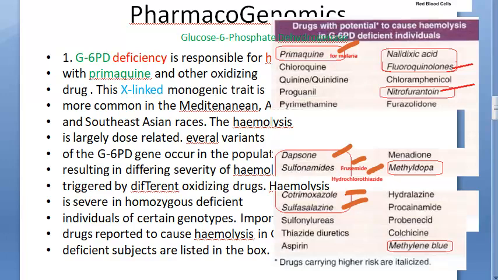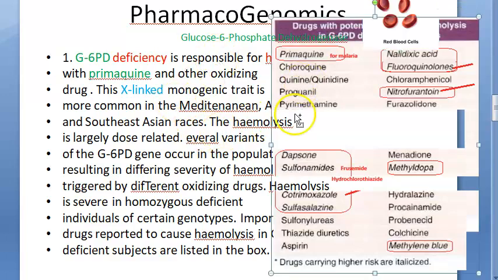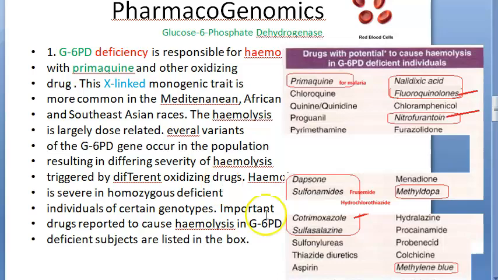Sulfasalazine. Okay. Then if you are giving fluoroquinolones also, they can have, what is that? Guys, hemolysis. They can have nitrofurantoin, sometimes for UTI you will give, right? So you should know all this, the common drugs which will cause hemolysis in these people. Okay. We got it right? One example we have finished now.